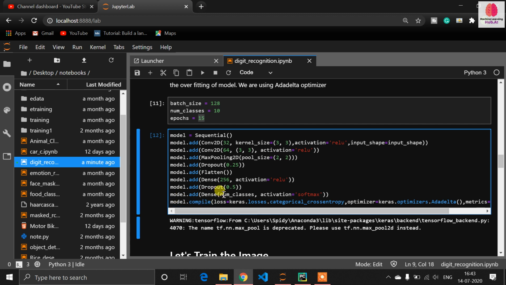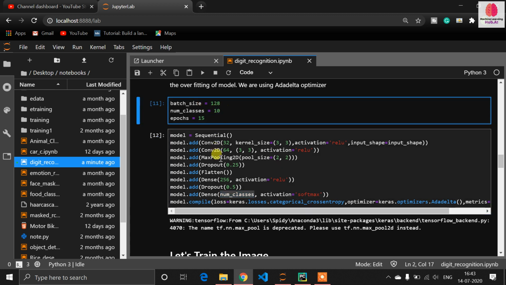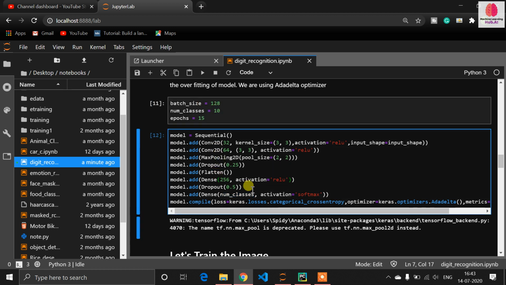In the last dense, in the last layer, we have to choose our outcome. So in the last layer we get our outcome. The outcome in the dense should be your number of classes. That's why I have defined the number of classes here. My number of classes is 10, so that's why I have defined 10 here, and here I have used the softmax function.